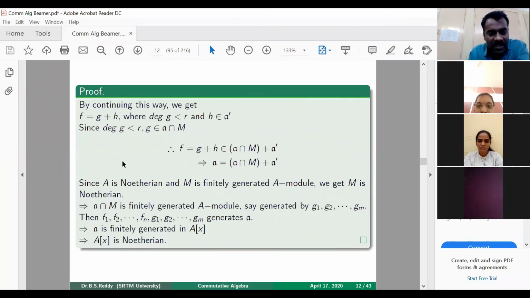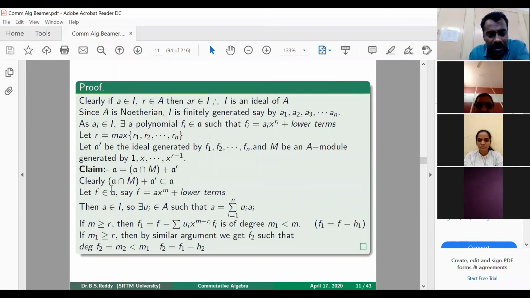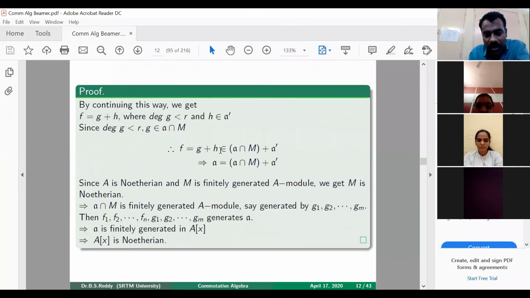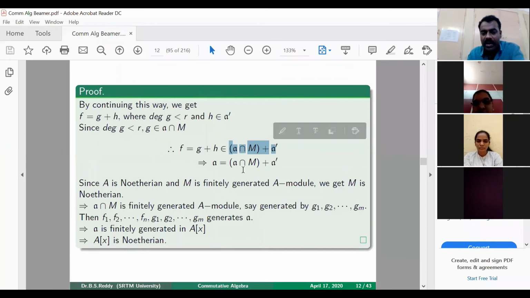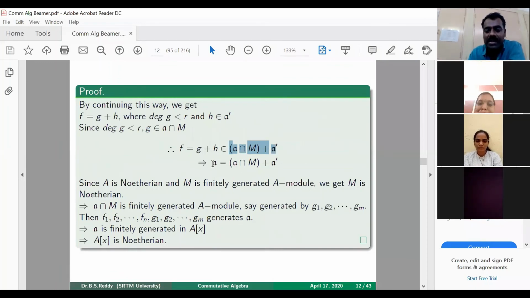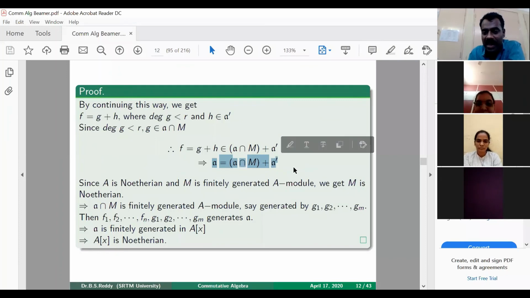And where is our f? We have taken f from this A, and we have shown that f also belongs to this. That shows that every element here is also here. That proves that A is the same as A intersection M plus A prime.